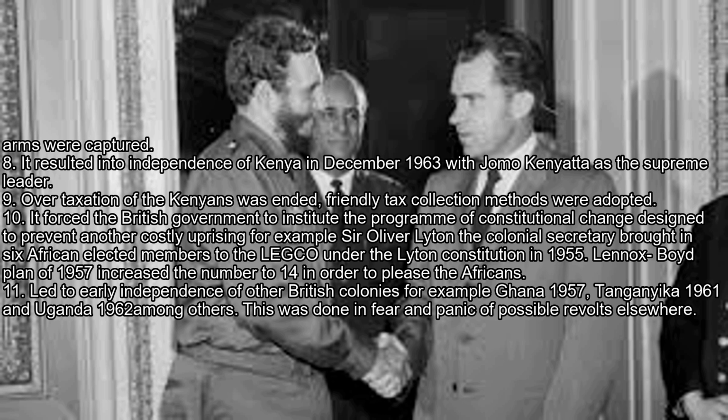10. It forced the British government to institute the program of constitutional change designed to prevent another costly uprising. For example, Sir Oliver Lyttelton, the colonial secretary, brought in 6 African elected members to the LegCo under the Lyttelton Constitution in 1955. Lennox-Boyd Plan of 1957 increased the number to 14 in order to please the Africans. 11. Led to early independence of other British colonies, for example Ghana 1957, Tanganyika 1961, and Uganda 1962, among others. This was done in fear and panic of possible revolts elsewhere.